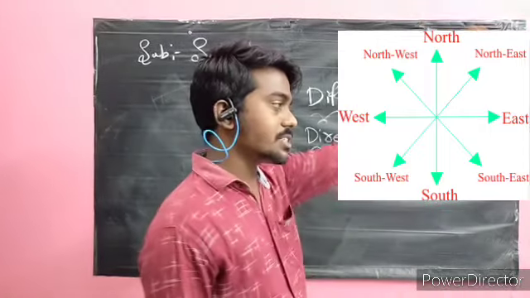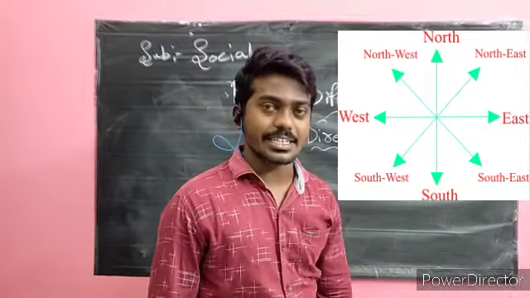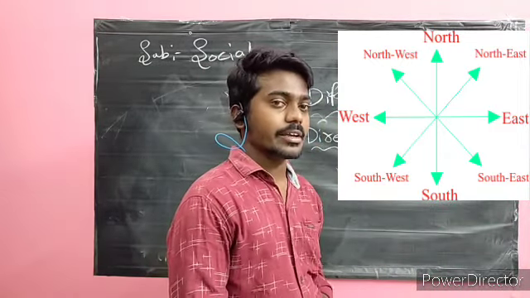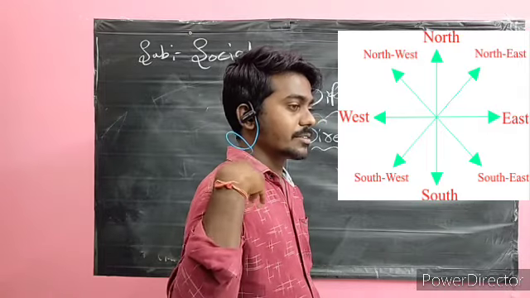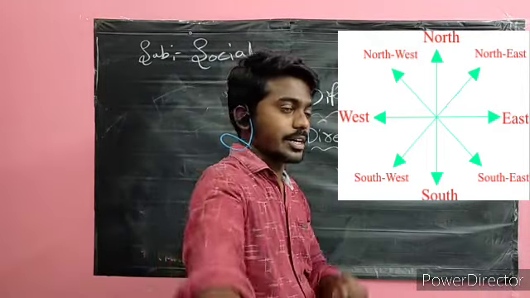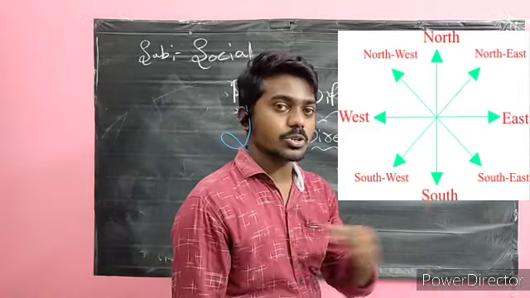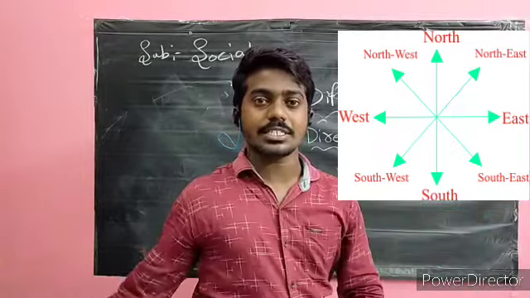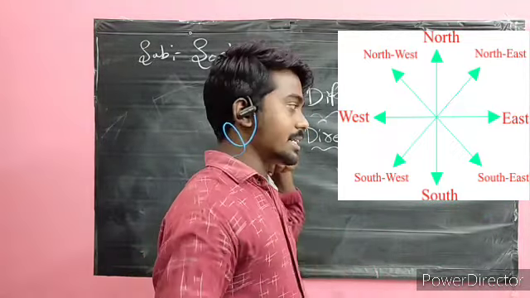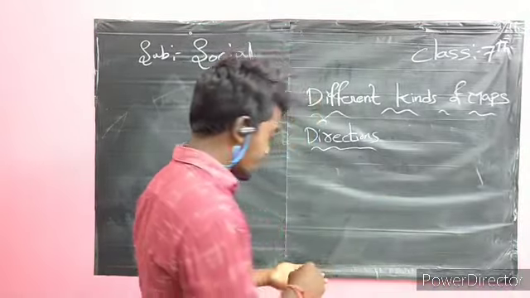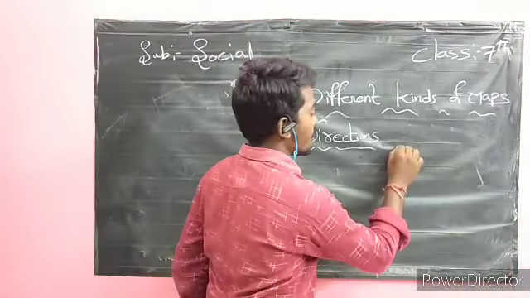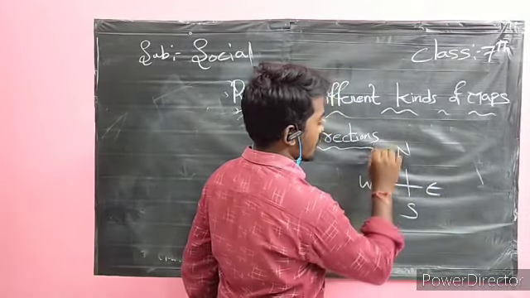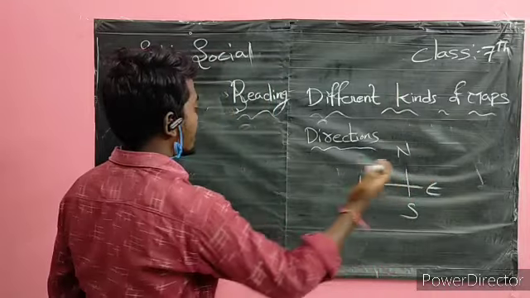On the back side of east we have west. Towards the right hand side we have south, and towards the left hand side we have north. East, west, north, south.